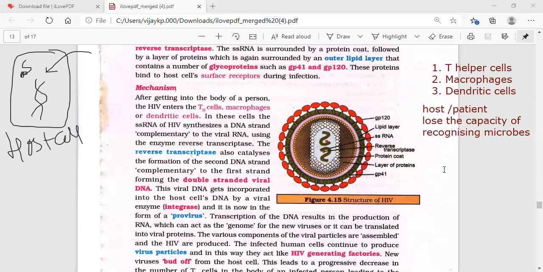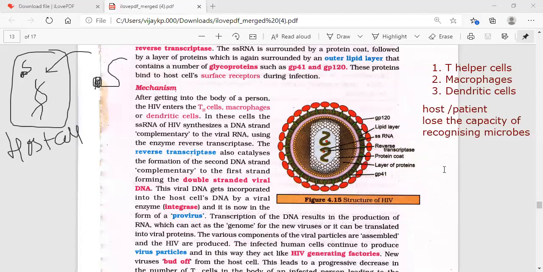Reverse transcriptase also catalyzes the formation of a second DNA strand complementary to the first strand, forming the double-stranded viral DNA. So finally, double-stranded viral DNA is getting formed. Simply understand the function of the reverse transcriptase enzyme present on the single-stranded RNA, making that single-stranded RNA into double-stranded DNA.